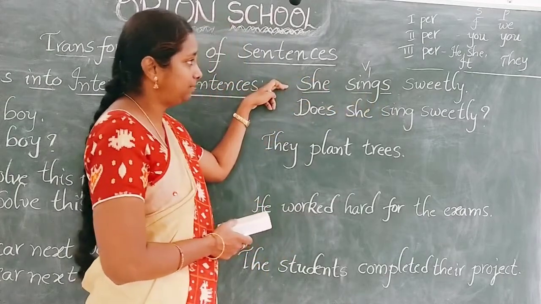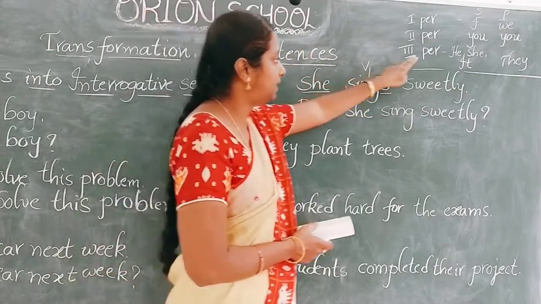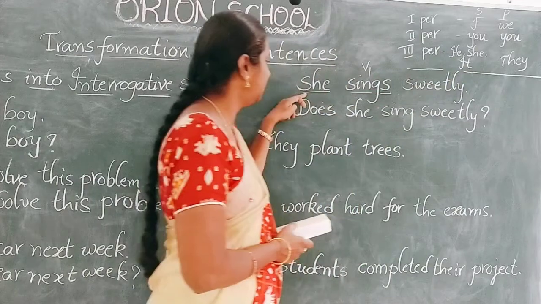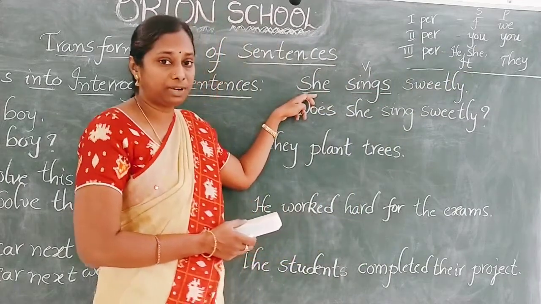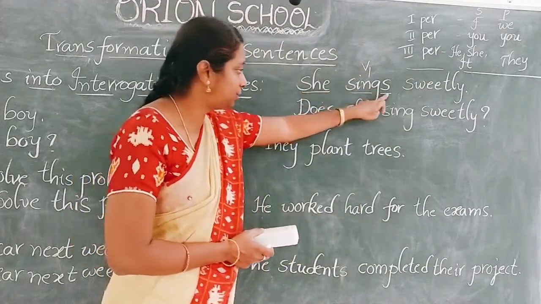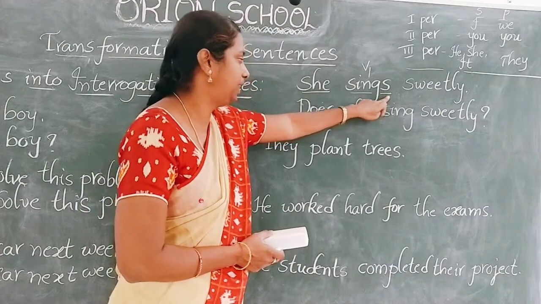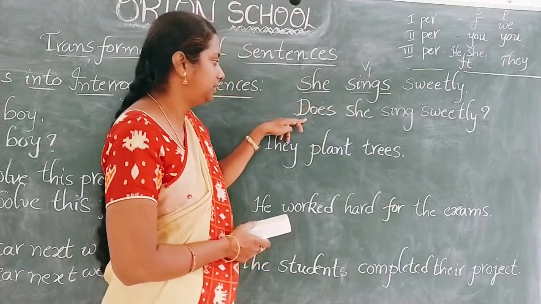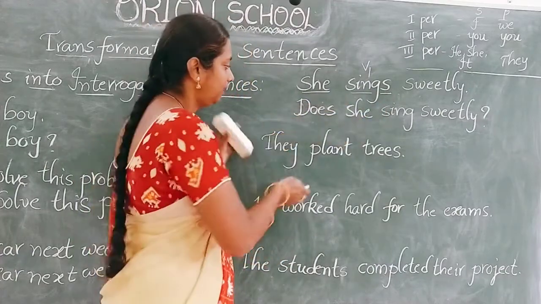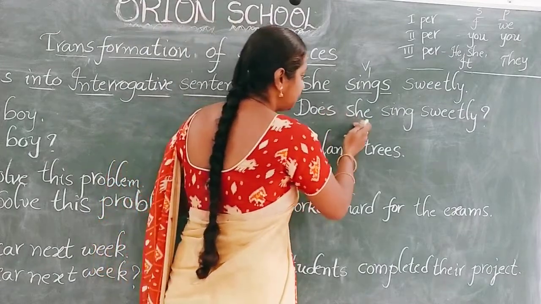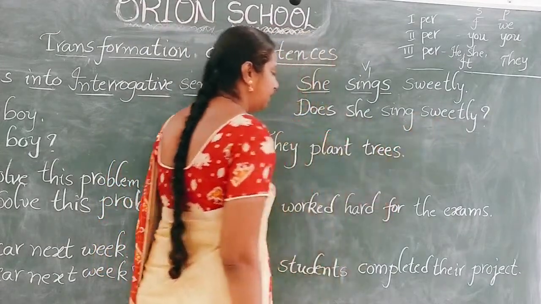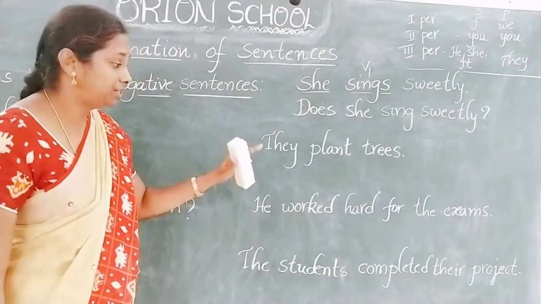And if we have a third person singular pronoun in the subject's place, then we have S or ES in the main verb. Then we have to use does in the interrogative sentence. Does she sing sweetly?